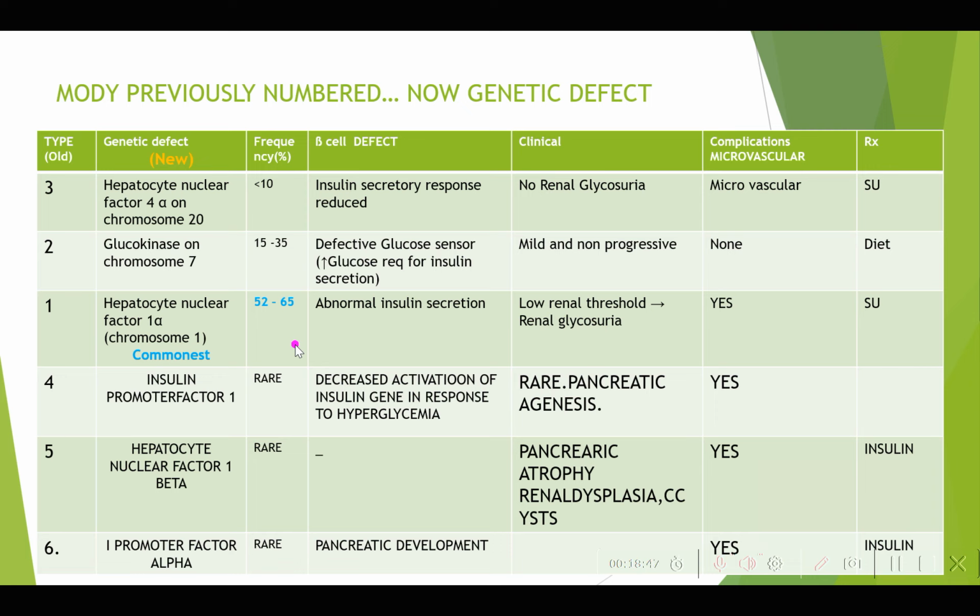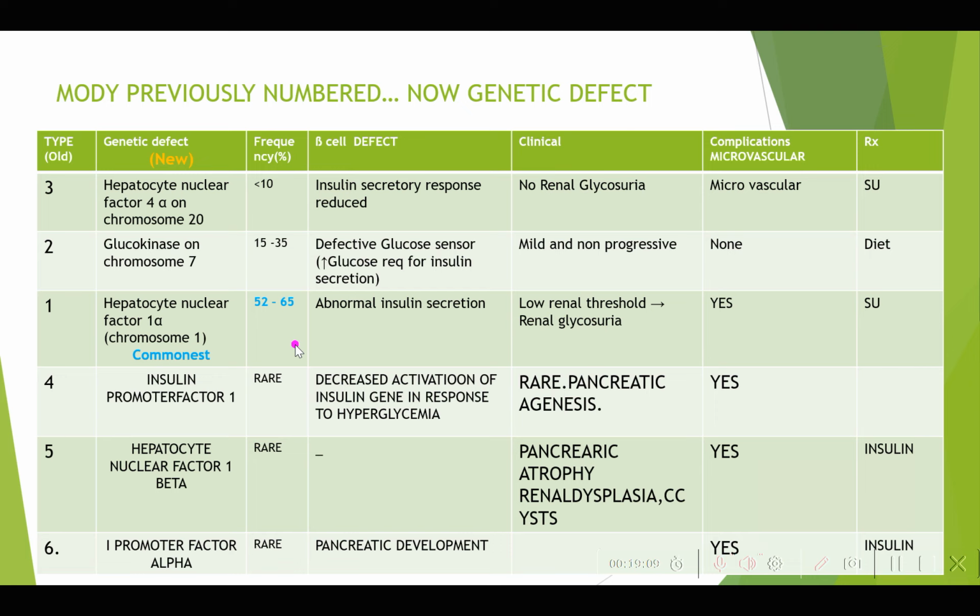Yes. So that may come lower, so you get more renal glycosuria. And these patients develop microvascular complications like peripheral neuropathy, retinopathy,